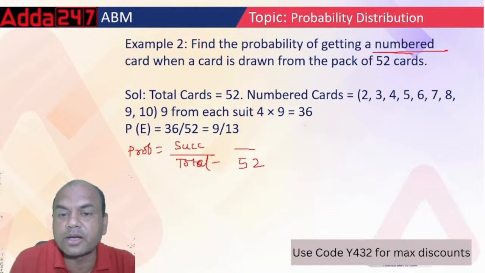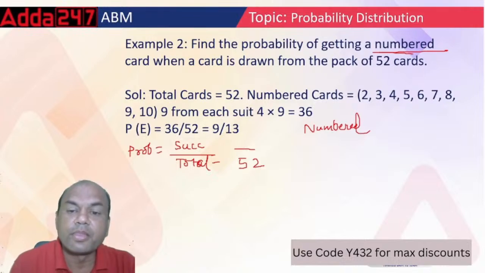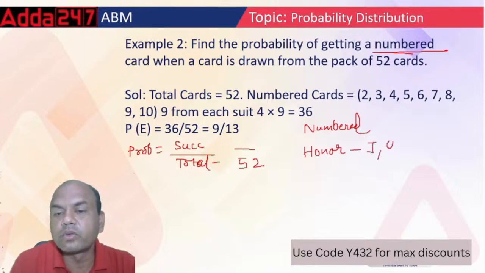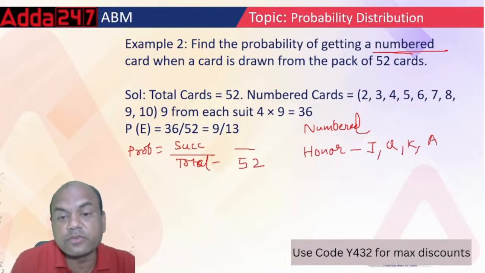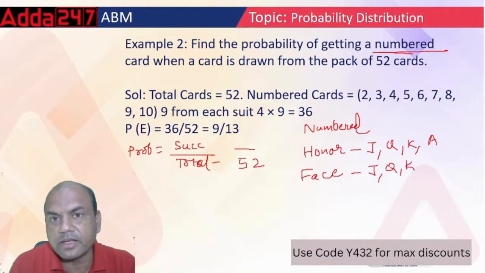Remember, there are 3 types of cards. One is numbered. Second one, anyone knows? Yes, face card is there, but this is not the answer. Honor card is the answer. Honor card means jack, queen, king, and ace. And last one is face card. Face cards are 3, only jack, queen, and king. No ace is there. Ace means Eka, we call it, right? Does it have a face?